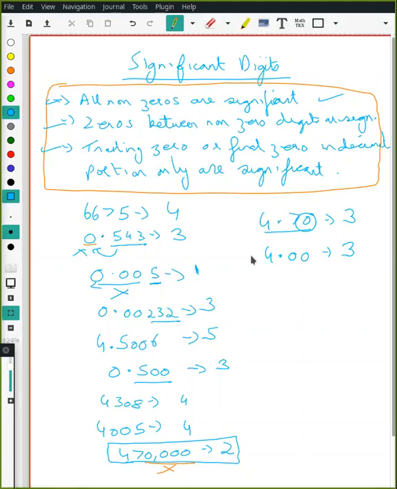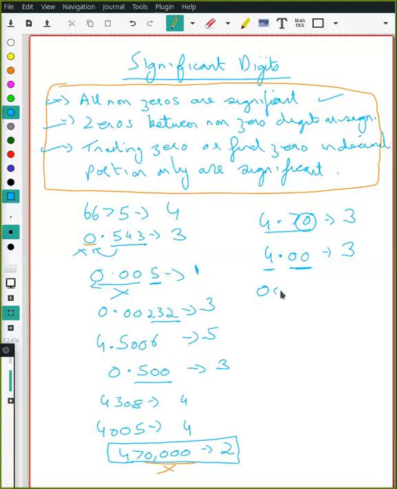All non-zeros are significant, so this is significant. Trailing zeros in the decimal portion only are significant. So these trailing zeros are also significant. So 3 of them, right?